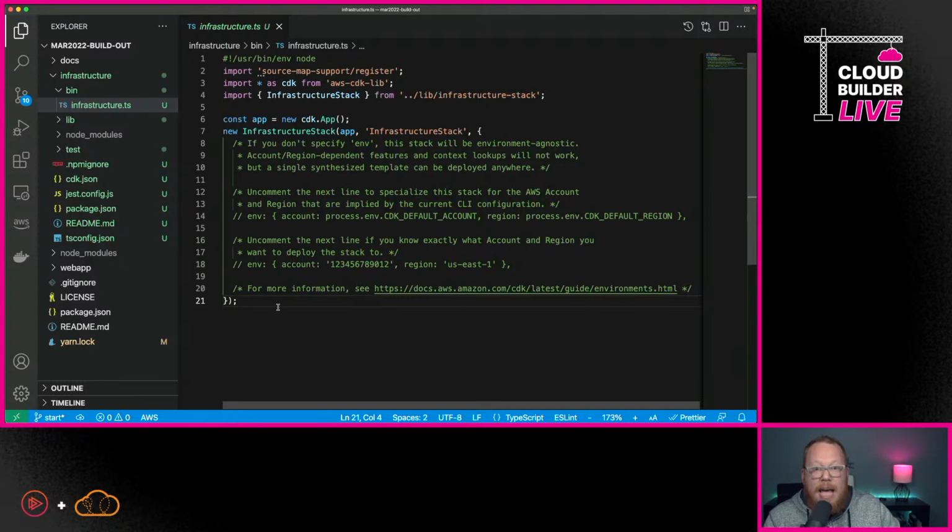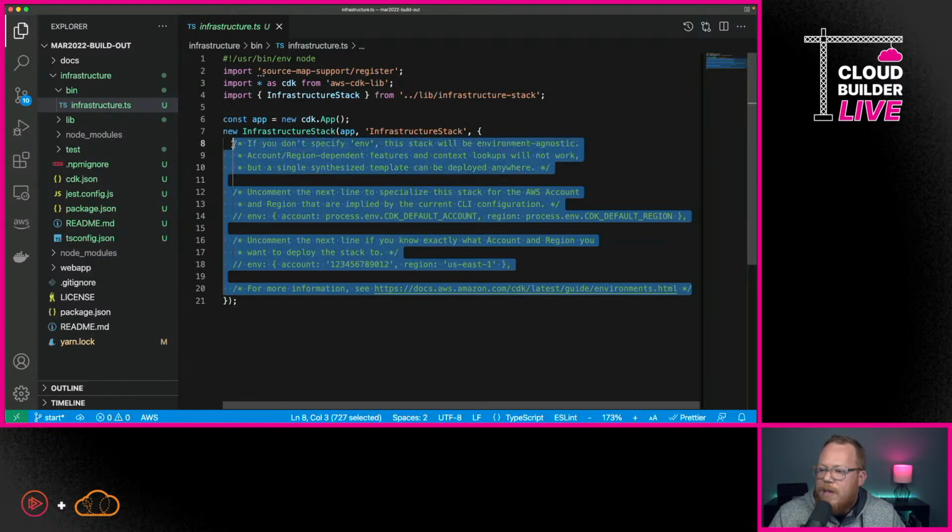And an application is really the root element we have for a project within the CDK. Within that we can have multiple what we call stacks, and then we can have constructs that exist inside of those stacks, and then we have resources. But this is where our app lives. And it's giving us some guidance here that we need to configure the environment for our stack, which just means we need to tell it what we're talking about in terms of both the account and the region that we want to use.